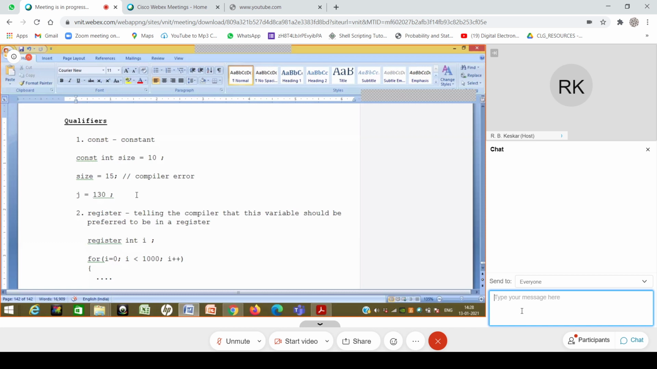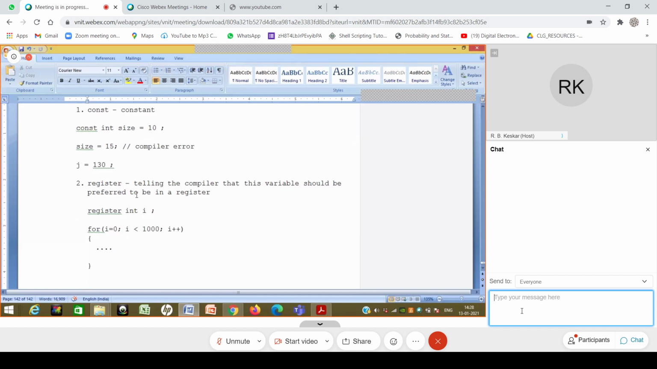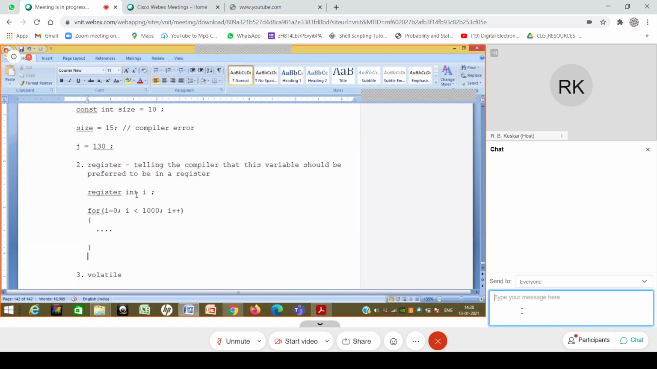There is also something exactly opposite of that, which is called volatile. If I have some variable i, and I say it is volatile int i, then I am giving the opposite hint. I am saying that please don't do any optimization.